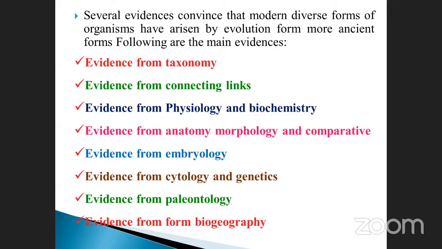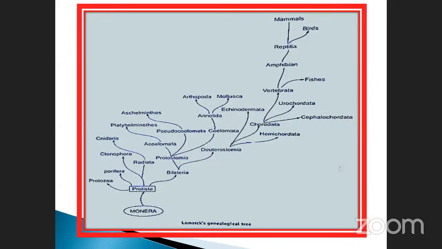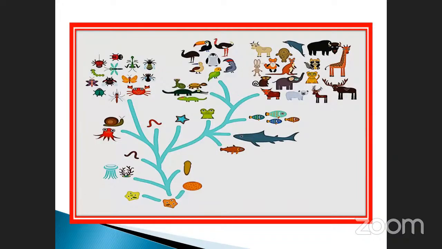Evidences from taxonomy, connective links, physiology and biochemistry. Those things also we already discussed: embryology, cytology, and genetics, paleontology, and those things also. The Lamarck genetical trees also we already discussed, starting from the single cell to the multicellular animals. In between, there are so many animals also. Intermediate formation also takes place. So those things also you already saw.